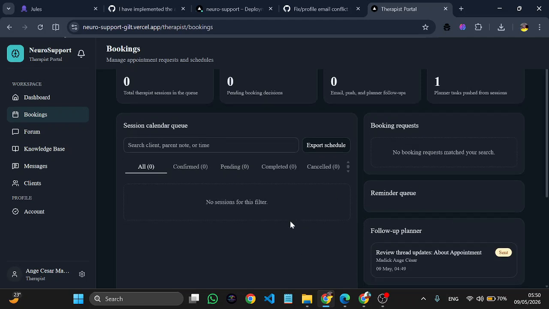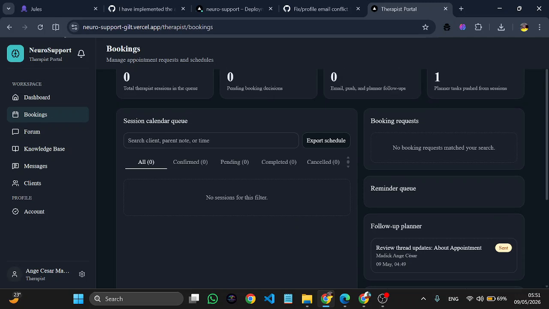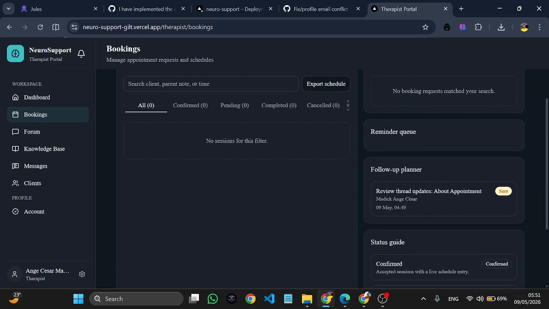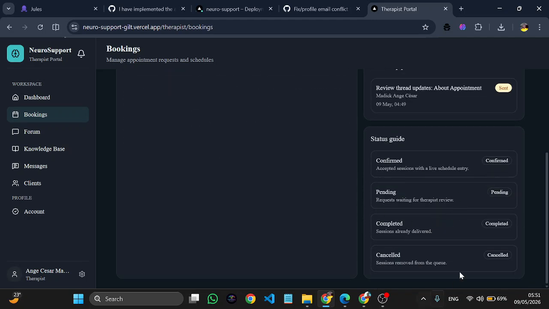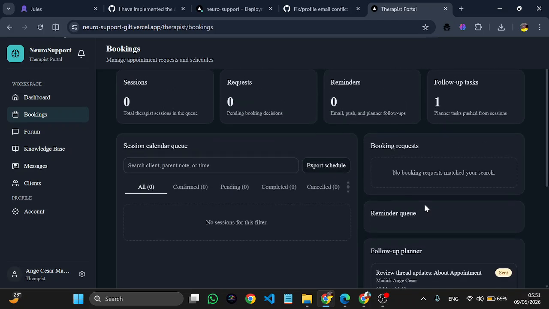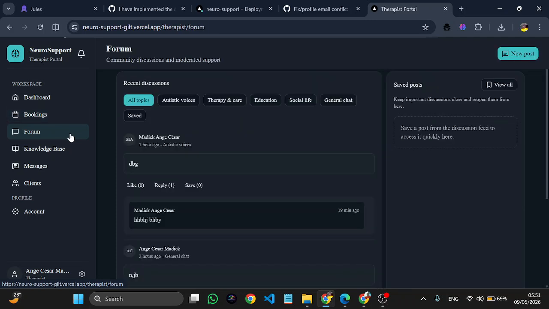So after I booked it, it may take some minutes to arrive here on the session calendar. Some minutes, but you can see a review follow-up planner. He is now on review, non-confirmed. And you have a guideline to distinguish between confirmed, pending, completed, and cancelled. So let me go first of all to the forum before I can see what's going on with the session calendar. As I said, my internet is very slow.